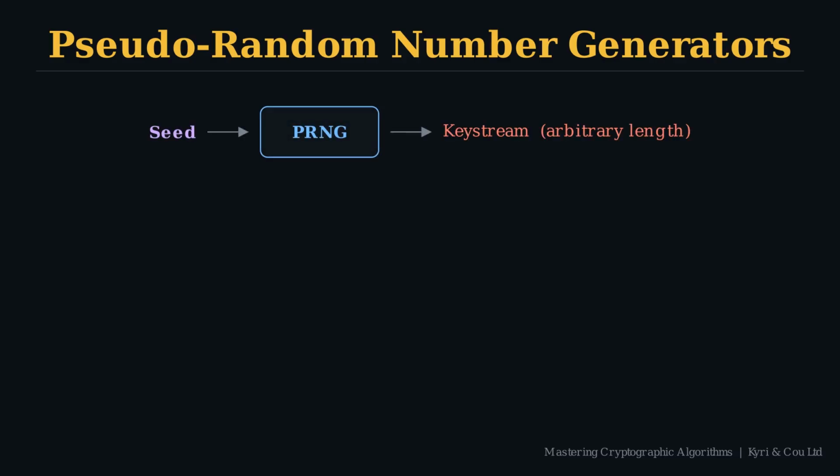Instead of a long random key, a stream cipher takes a short seed and feeds it into a PRNG, a pseudo-random number generator, which expands it into a keystream of whatever length you need. Here's the critical property of a pseudo-random number generator. It's deterministic. And we already know the problem with that. Same seed in, same byte sequence out, every time.